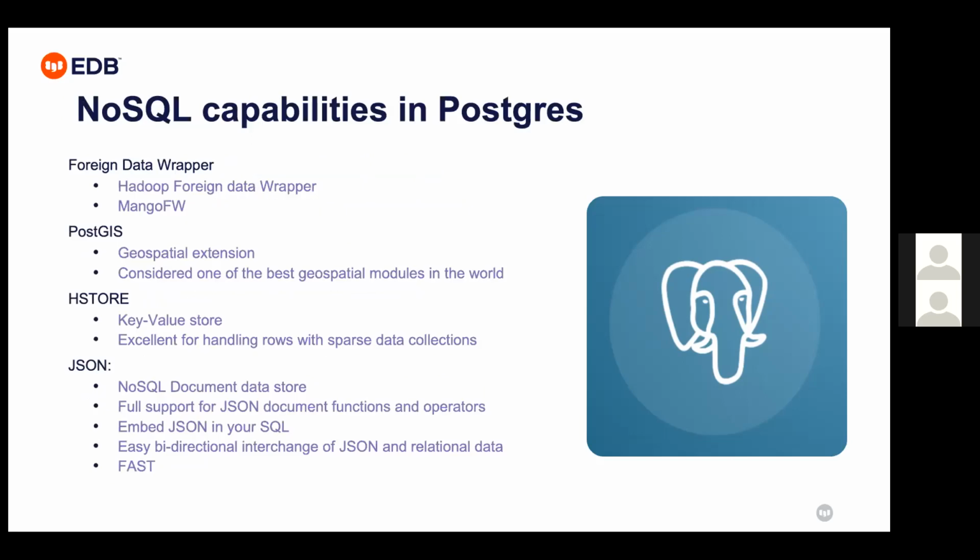Today's topic is how NoSQL capabilities work in PostgreSQL. So we have the foreign data wrapper. I'll discuss the foreign data wrapper and how we can implement it. On the enterprise side, the EnterpriseDB portal has the documentation. I'm going to show you the steps if you plan to deploy the foreign data wrapper for your test environment. The foreign data wrapper supports multiple data sources, but here I'll show you how we can implement it for Hadoop as well as MongoDB.